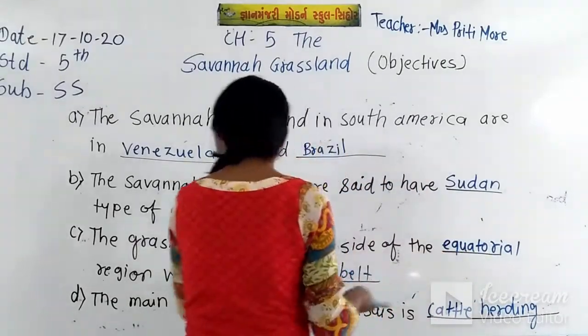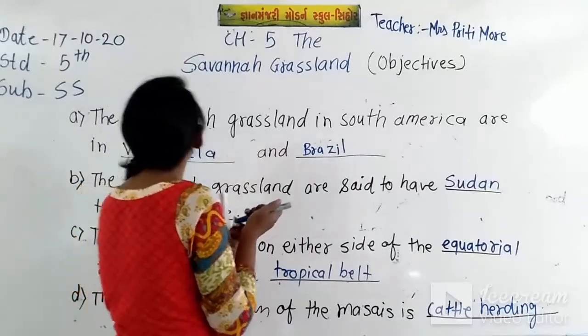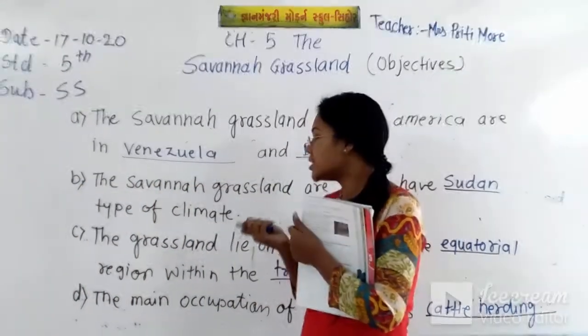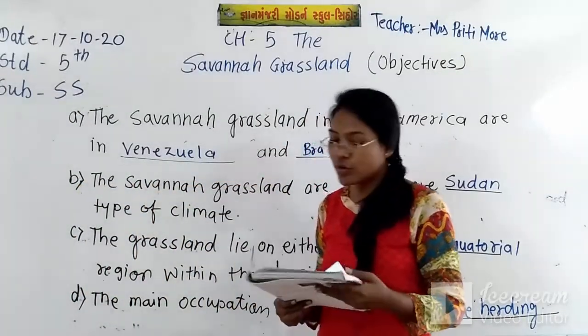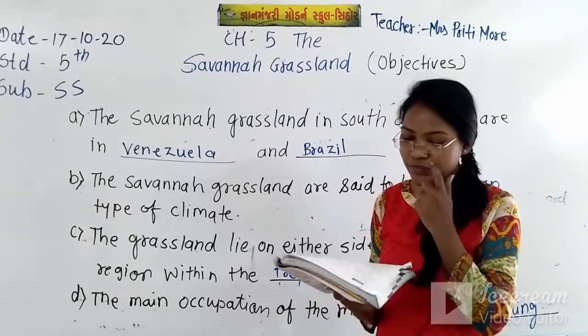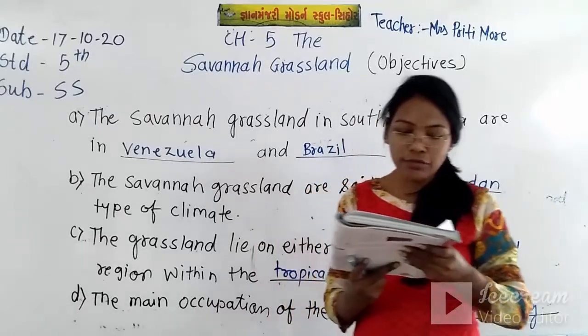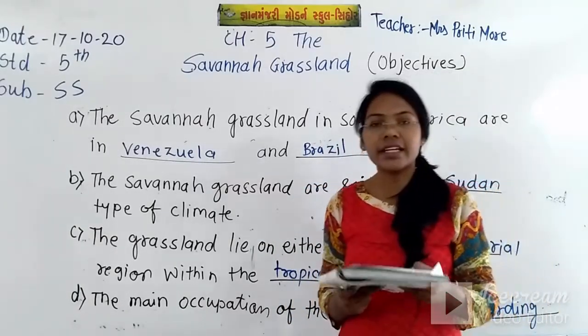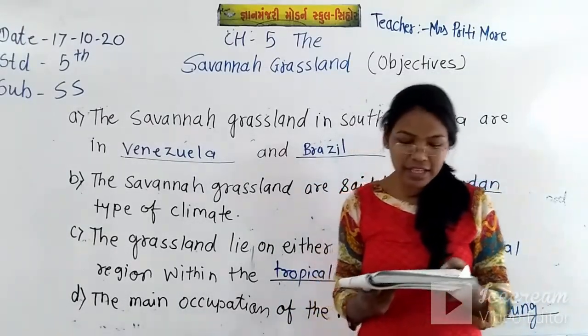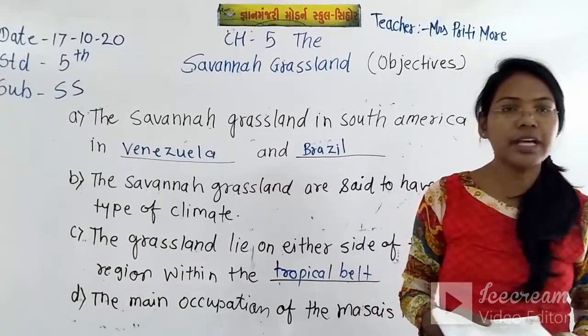So our fifth one is left. First you complete A, B, C and D. These four fill in the blanks you complete first, then we'll see E is left. The Hausas of Nigeria are the agriculturists. This one is left. First you complete, then we'll do that one also.